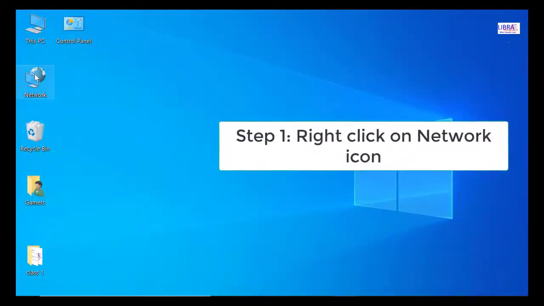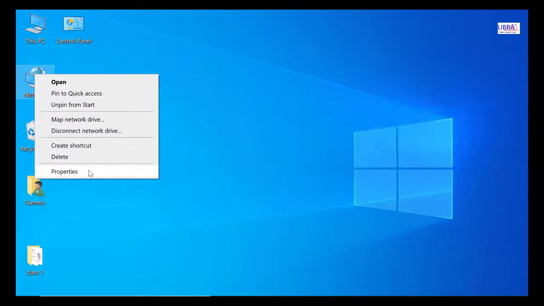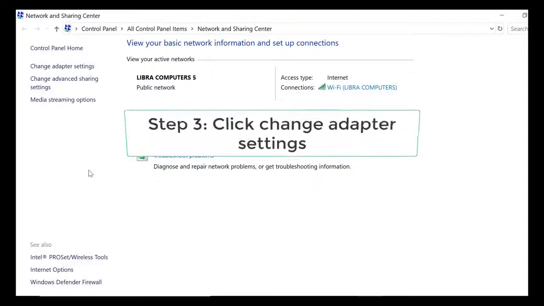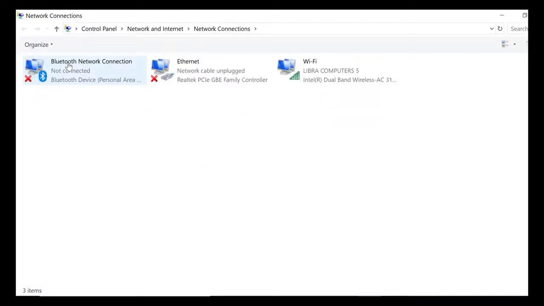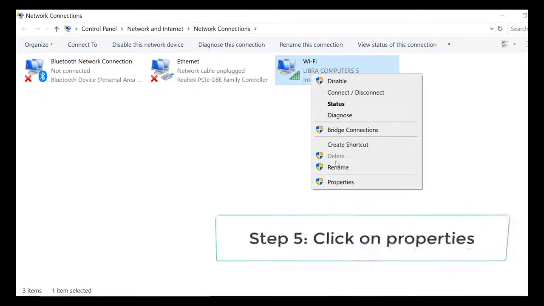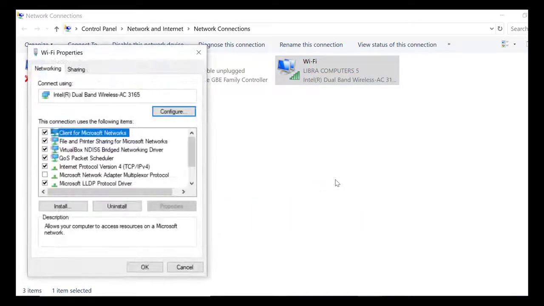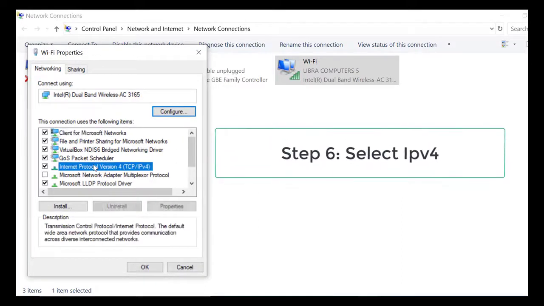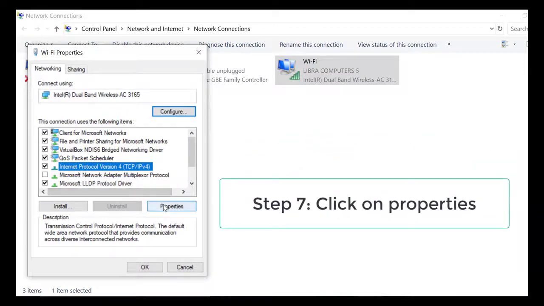First, select and right-click on the network icon and click on Properties on the left. Select Change Adapter Settings. Select the network adapter and click on Properties. Select IP version 4 and click on the Properties option. Select Use the following IP address.